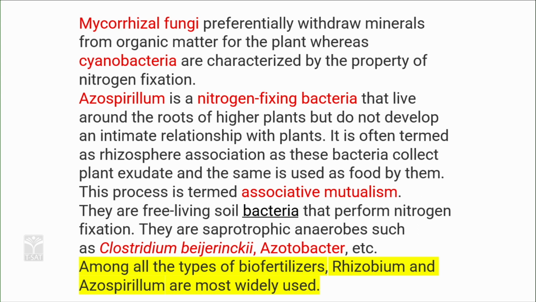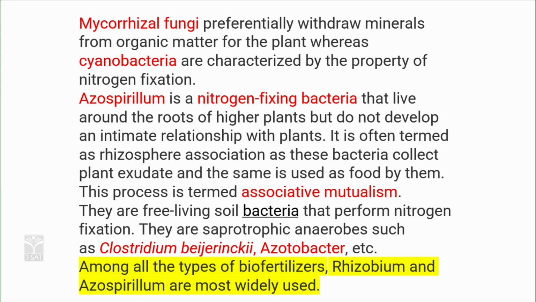Azospirillum is a nitrogen fixing bacteria that live around the roots of higher plants but do not develop an intimate relationship with the plant. So, these are certain microorganisms which help in fixing the atmospheric nitrogen. Some of them live in symbiotic association with the plant roots, some live free in the soil, fixing the atmospheric nitrogen, making the nitrogen available to the plants.